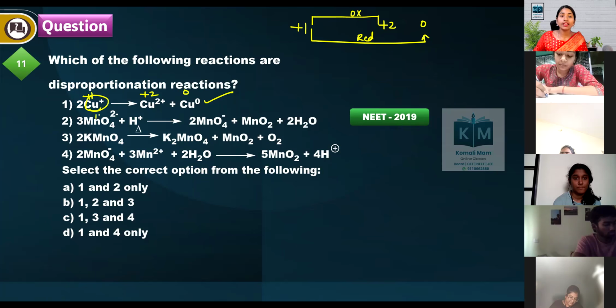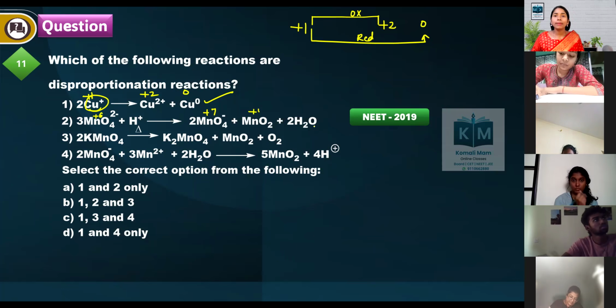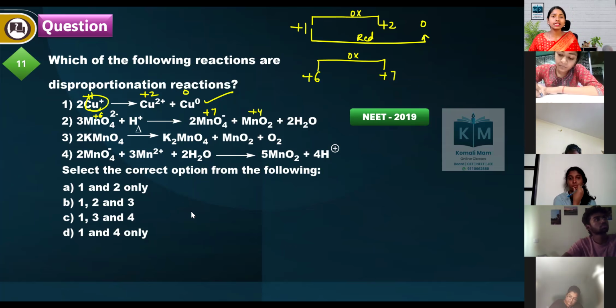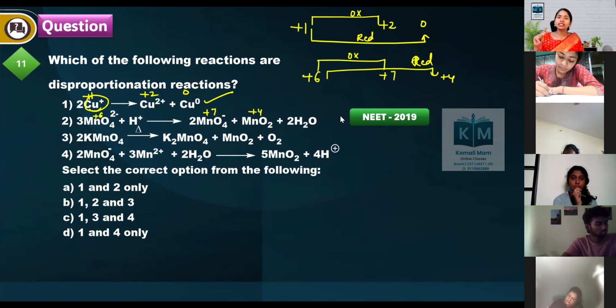See the next one. MnO4 2-, oxidation state is +6. Here it is +7 and here it is +4. So +6 to +7 is an increase in oxidation state, oxidation, and +6 is changing into +4, a decrease in oxidation state, reduction. So oxidation and reduction, this is also a disproportionation reaction.